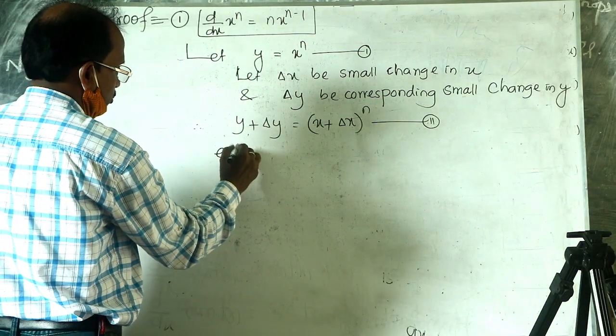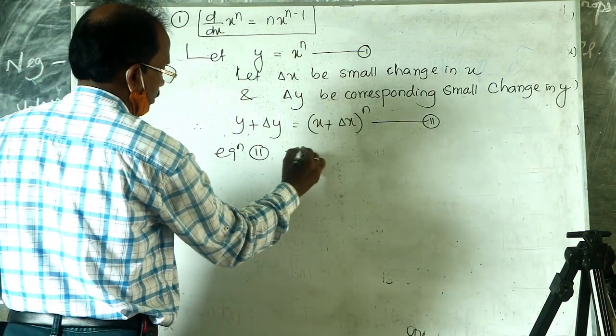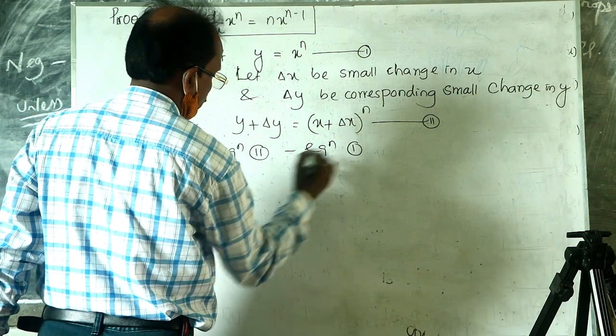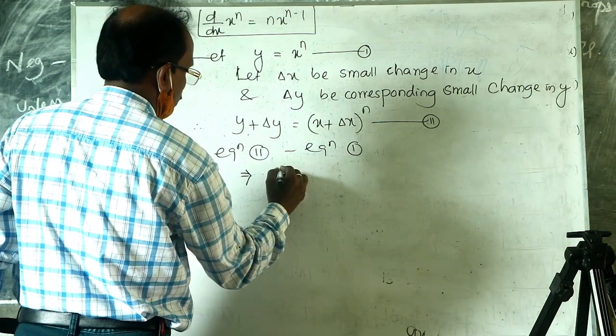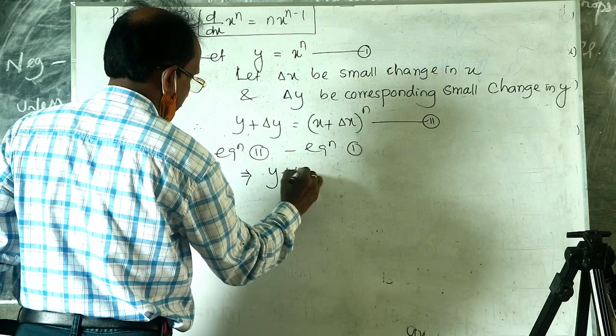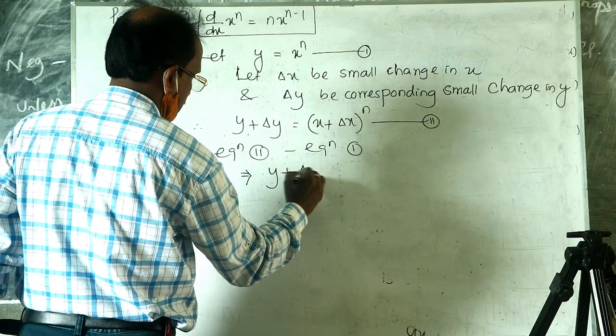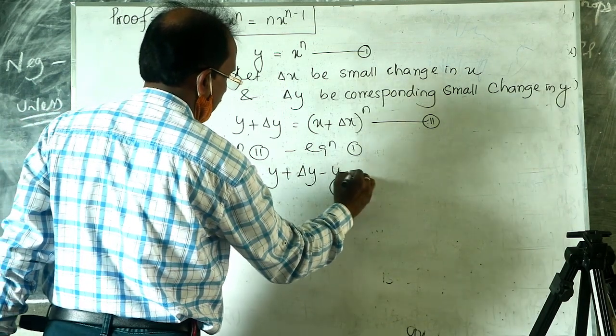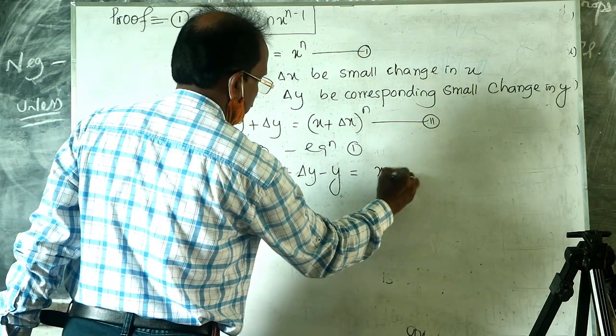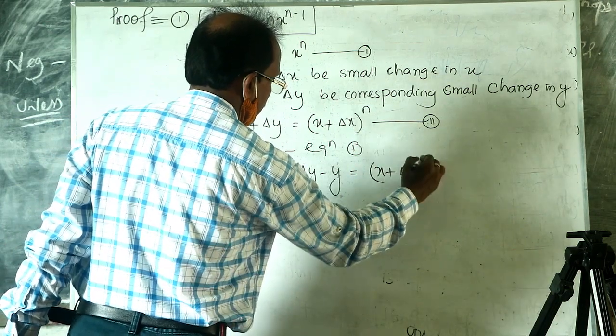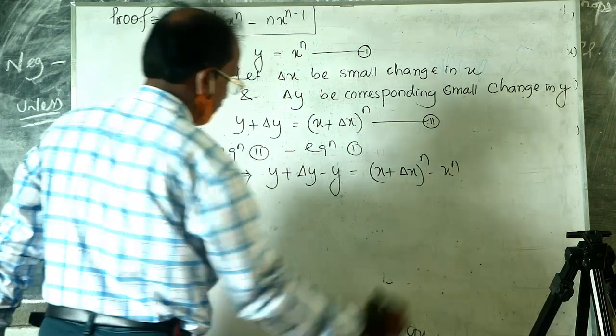So equation 2 minus equation 1 implies y plus delta y minus y is equal to x plus delta x to the power n minus x to the power n.